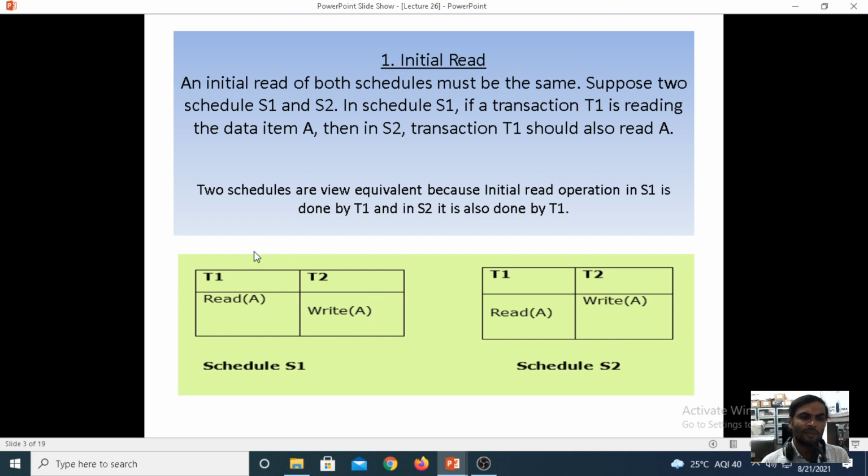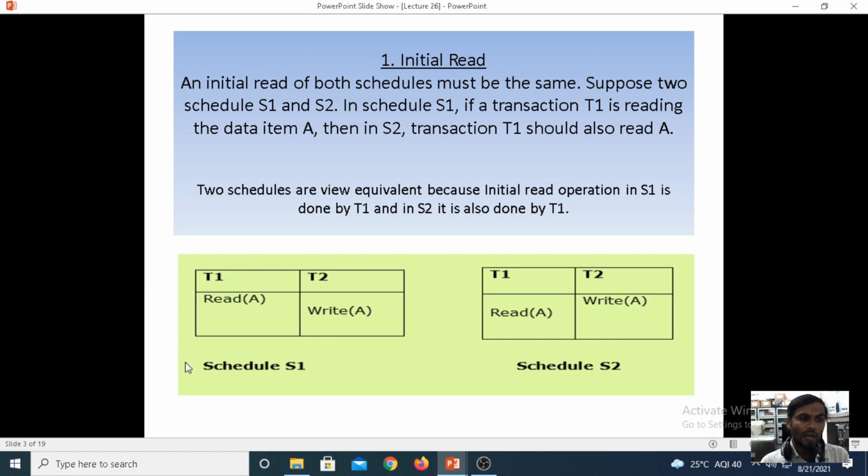For understanding, we take one simple diagram. Under schedule S1 there are transactions T1 and T2, and under schedule S2 we also have T1 and T2. When reading in both schedules S1 and S2, it should be the same operation.